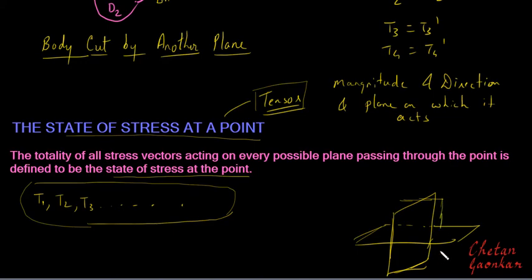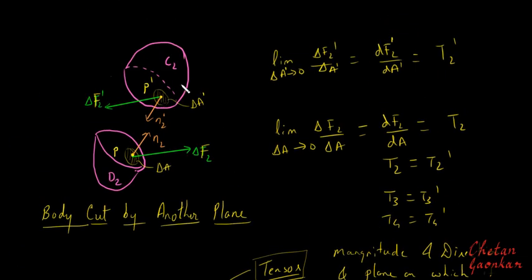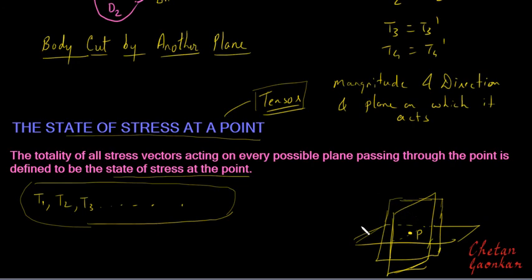like these are our three mutually perpendicular planes, right? And suppose that this is our point of interest, and if somehow we can find the stresses on three mutually perpendicular planes passing through this point, then we'll see how to find the stresses on any other plane passing through this point. Without doing all this analysis again, we will develop some equations which will help us find the stresses on any arbitrary plane passing through this point, provided we know the stress vectors on these three mutually perpendicular planes. So this is the importance of stress at a point.